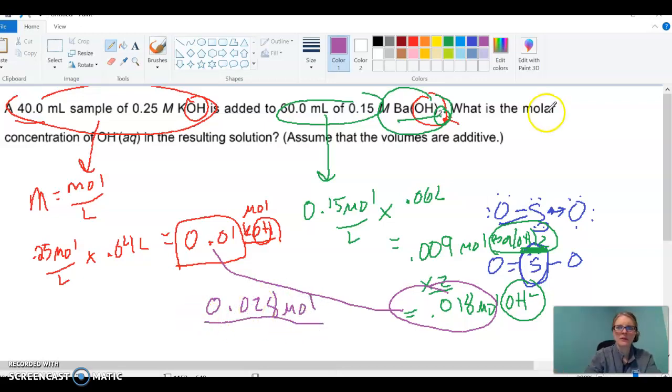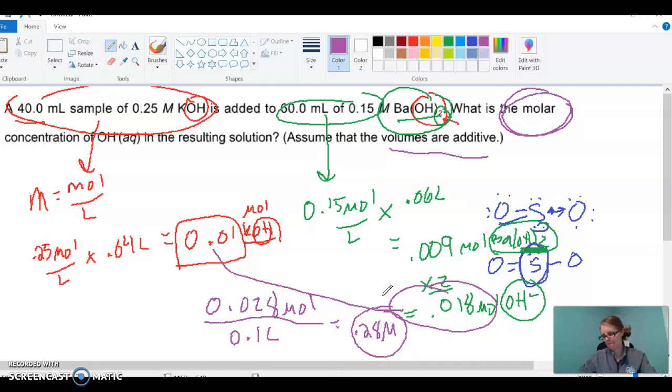Now I want to figure out the molarity, or the molar concentration. They're telling me the volumes are additive. That means I'm taking the 60 mL plus the 40 mL. That's going to make 100 milliliters, or in other words, a 0.1 liter solution, which gives me a 0.28 molar solution. There we go.